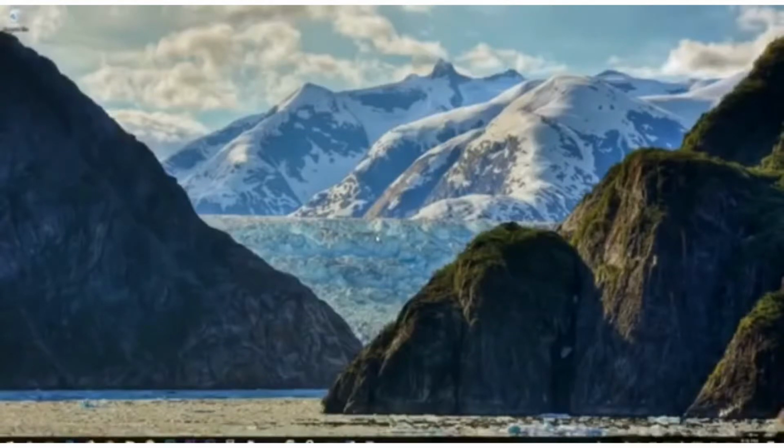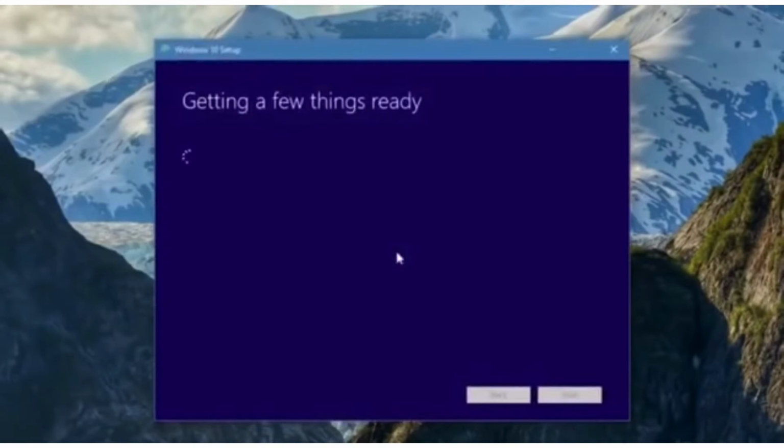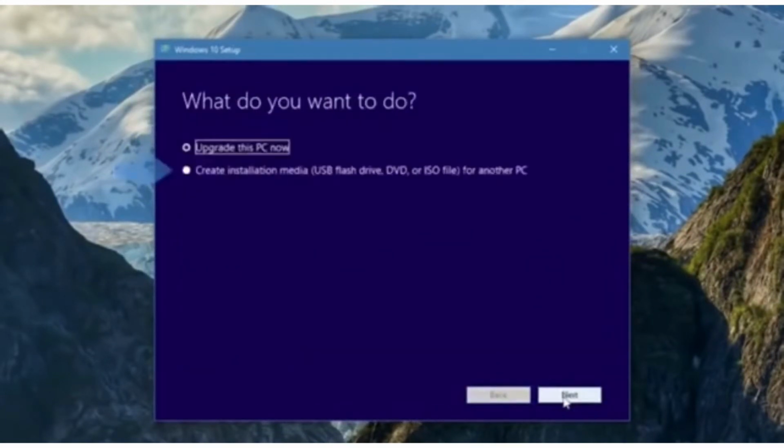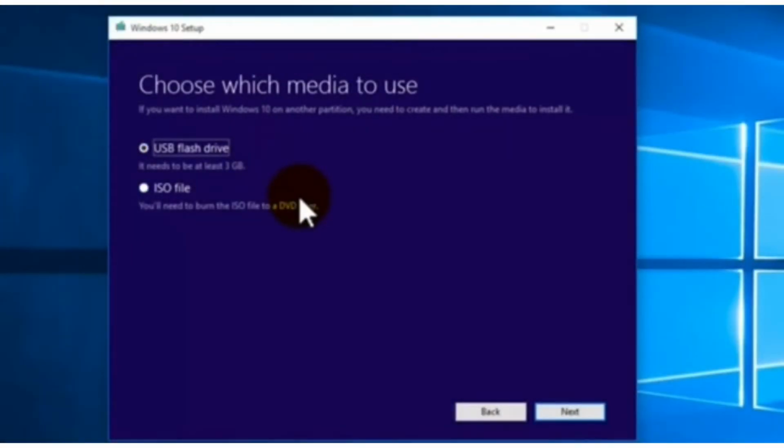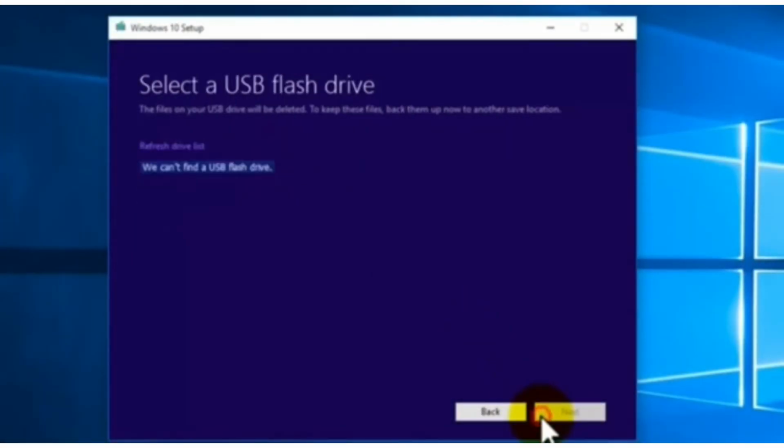Next, I am going to show how to install Windows 10. After clicking the media creation tool, it should be like this. Then you have to click accept and also create the installation media. Then you have to choose the language, edition and architecture. Next, you have to click on USB flash drive and also don't forget to click next.